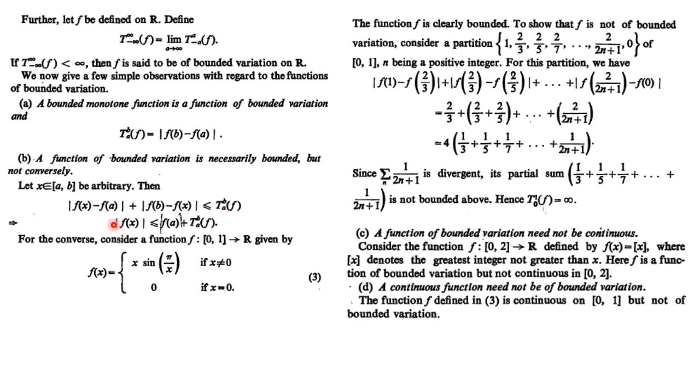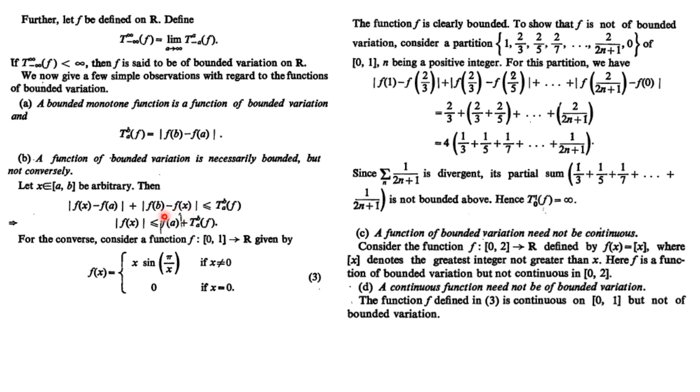Since the sum of these two positive numbers is less than or equal to this number, it means each number is less than or equal to this number. So f(x) minus f(a) is less than or equal to the total variation. Similarly, f(a) minus f(x) is less than or equal to the total variation, which implies |f(x)| is less than or equal to, taking f(a) to this side, |f(a)| plus the total variation.